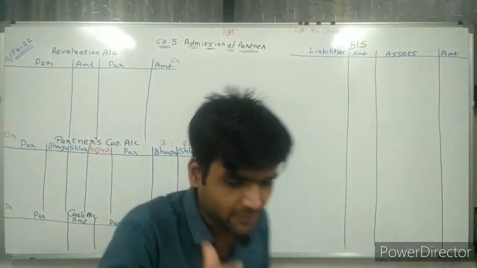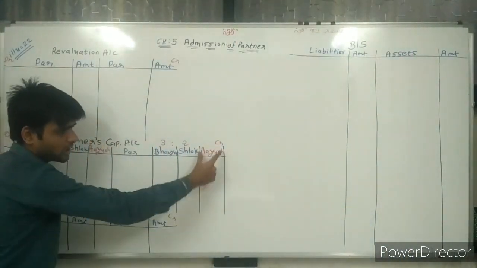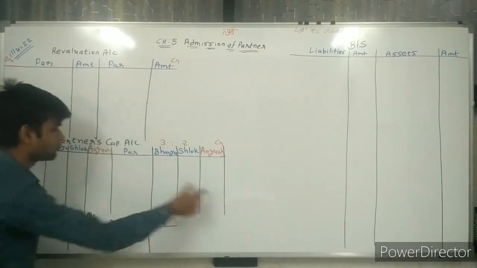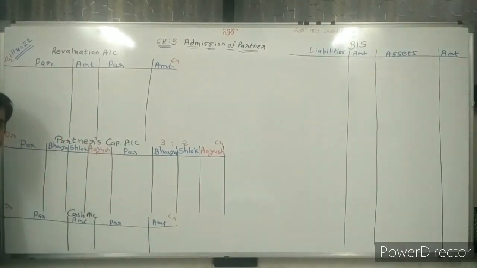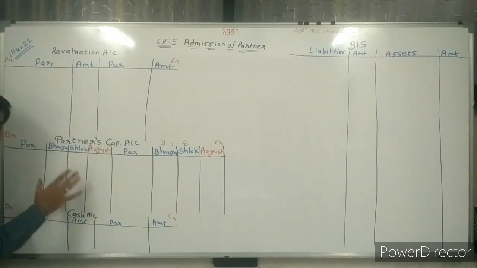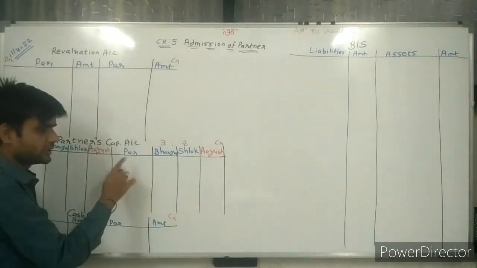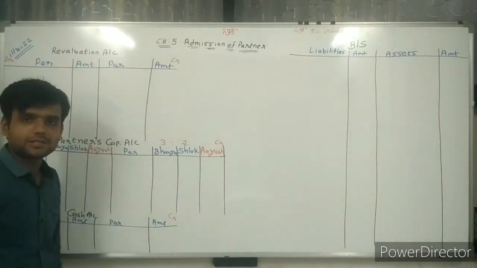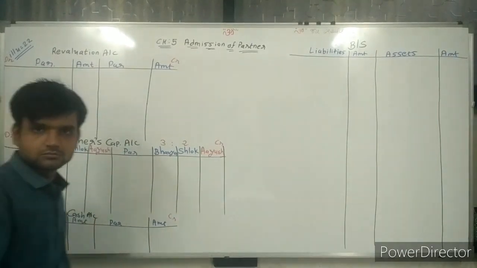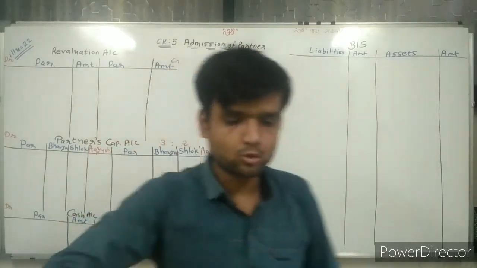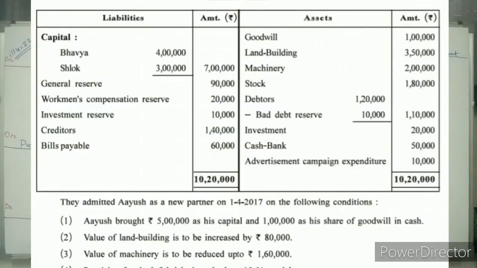Sir, a new partner is admitted, so a third column for Ayush in the capital account. Same way here also, a third column for Ayush in the capital account, on the debit side and credit side, both sides. So Ayush is written. Now what is the ratio of Ayush? That is not given till this point. Now going ahead, adjustment number 1.